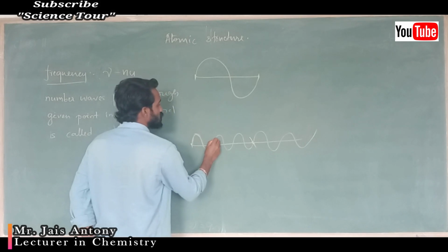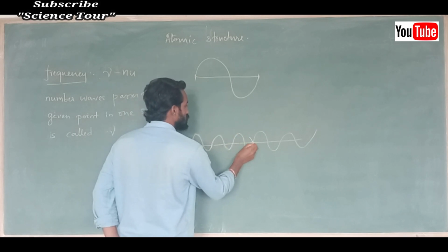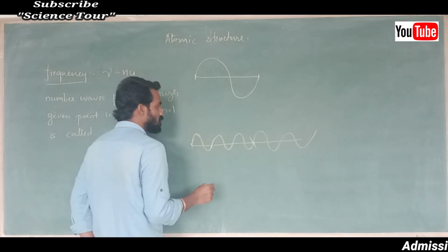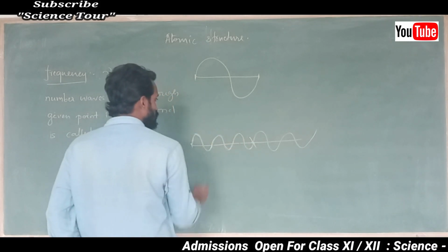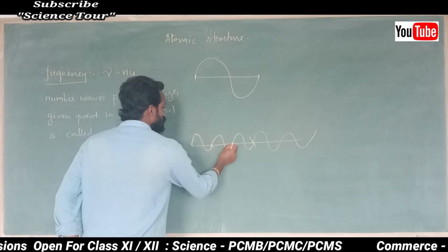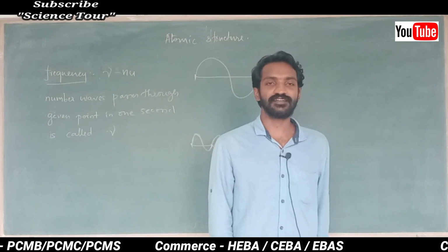Another wave means here to here. 2 waves, 3 waves. I consider this point and in 1 second I have to check how many waves pass. Now I can say, okay, 1, 2, 3 waves pass in 1 second, like that.